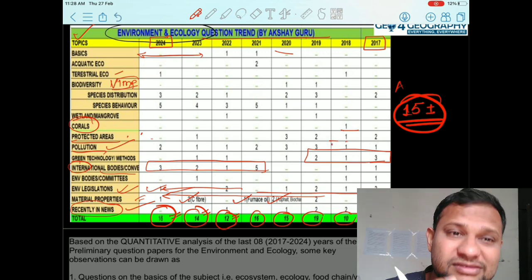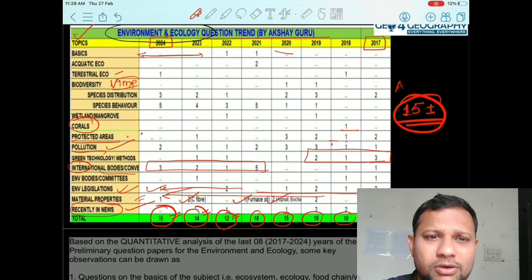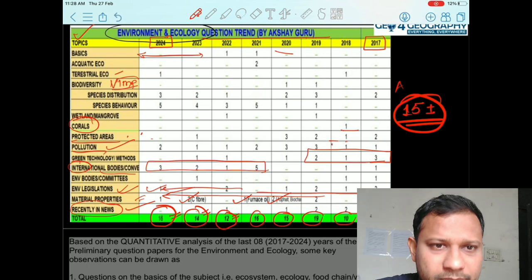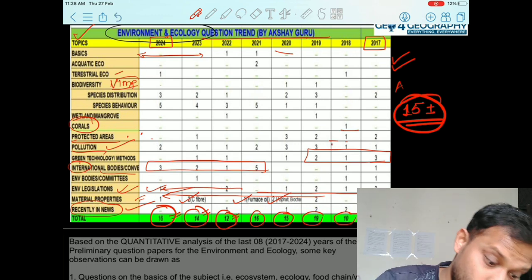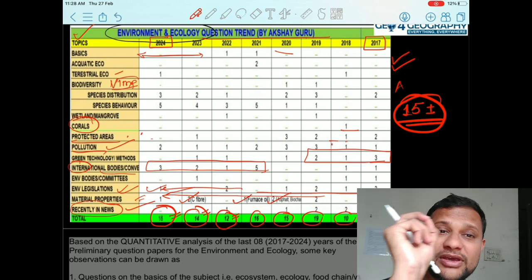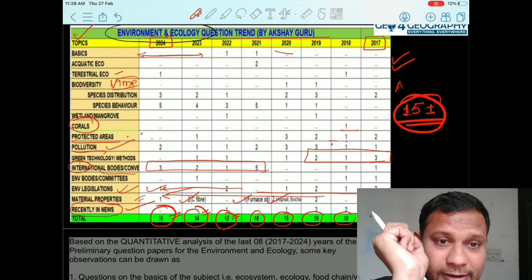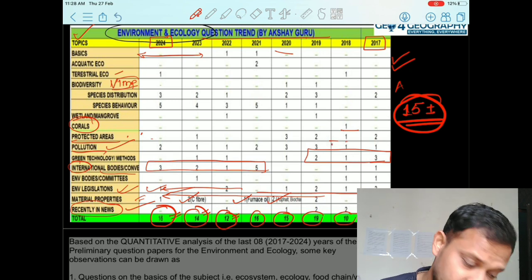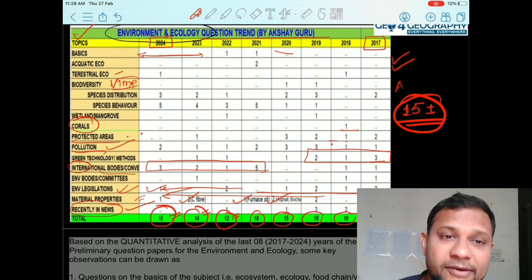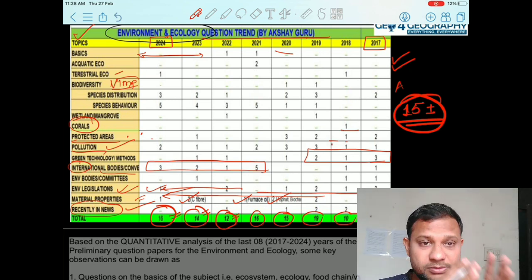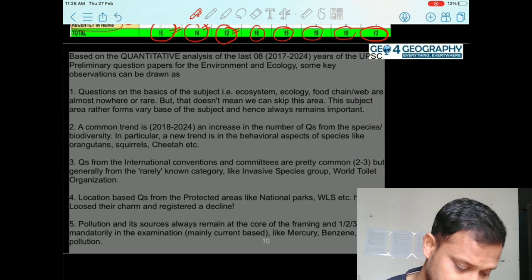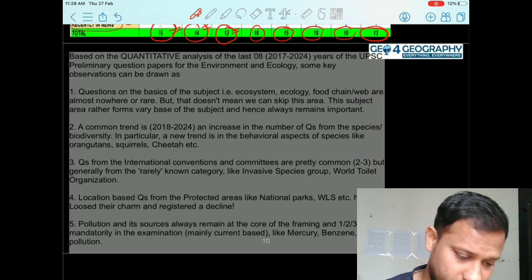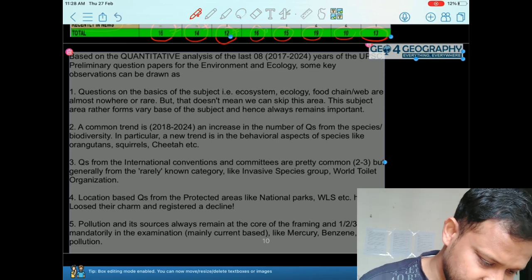And now I want to add a disclaimer over here. See, मतलब number of questions and the segments may vary because based on analysis, right. तो मेरे जो understanding analysis है, so based on this I have prepared this particular chart. So I hope you guys are getting the significance of this kind of analysis as in. ठीक है. तो अब now based on this particular chart, what inferences I have drawn, and that you need to keep these inferences while preparing for this particular subject. Okay. So देखो, I hope this is much visible to you guys.